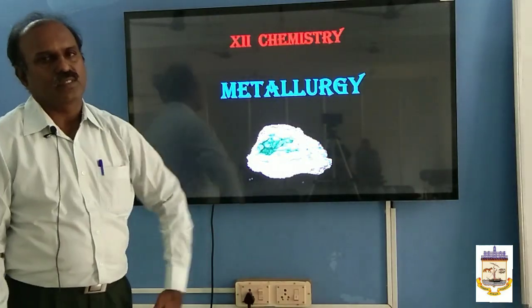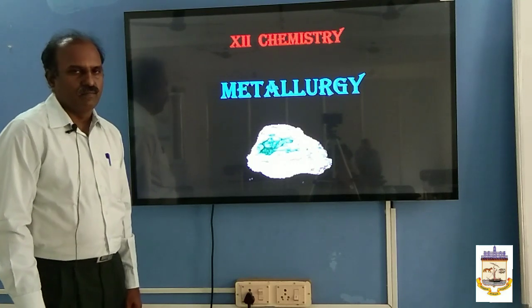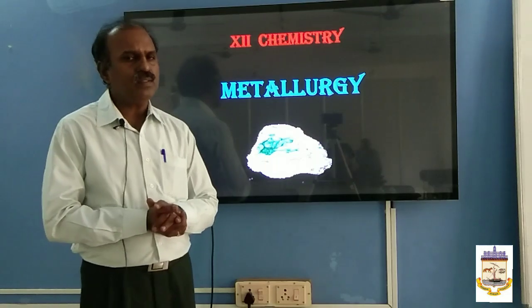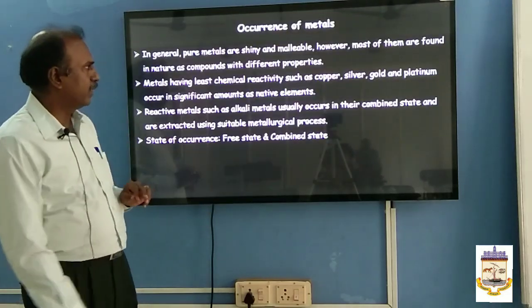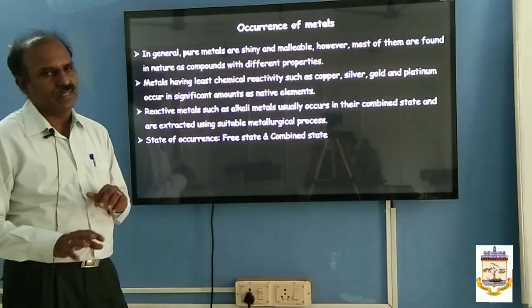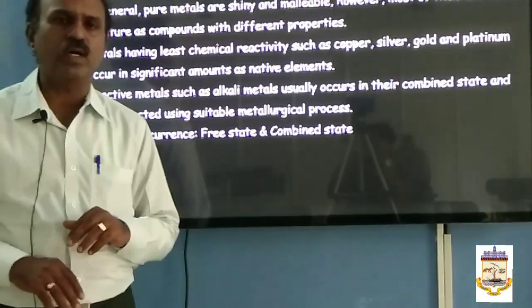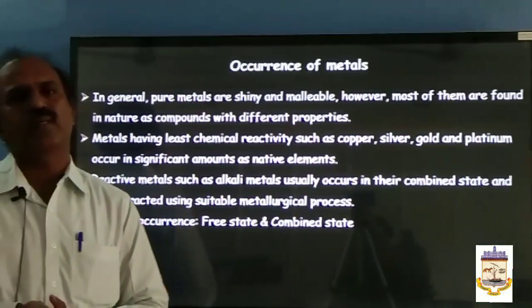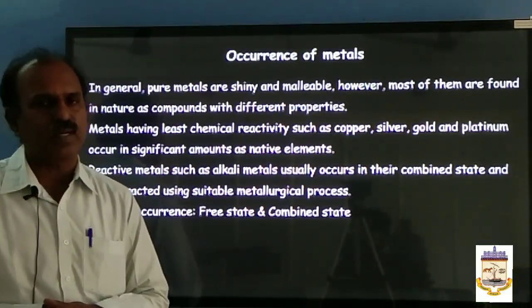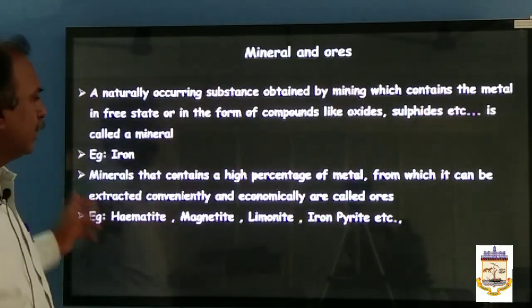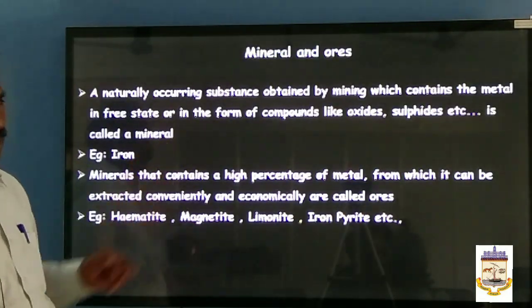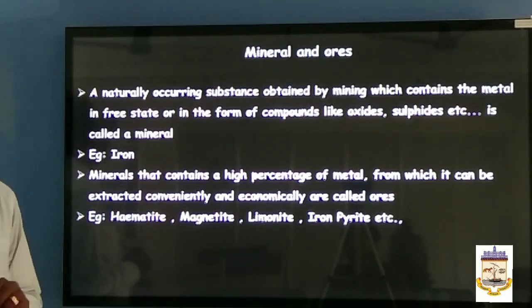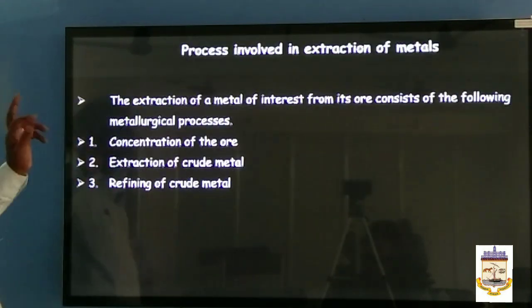And you know, we are going to discuss about metallurgy, various techniques involved in the extraction of metals from its ore is called metallurgy. And you know very well, metals occur in the earth crust in the form of compounds or in the uncombined state. These are called mineral. The mineral from which metal can be extracted by suitable and profitable manner is called ores. Generally, all the ores are mineral, but all the minerals need not be ores. This is what we discussed in the previous class.